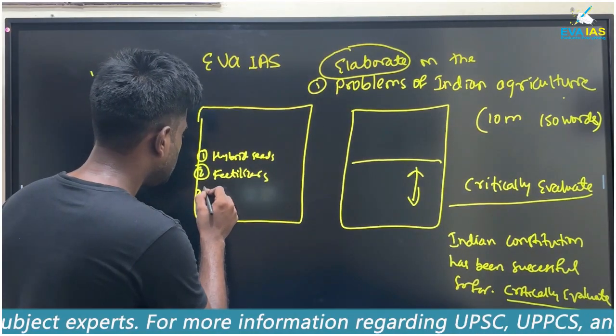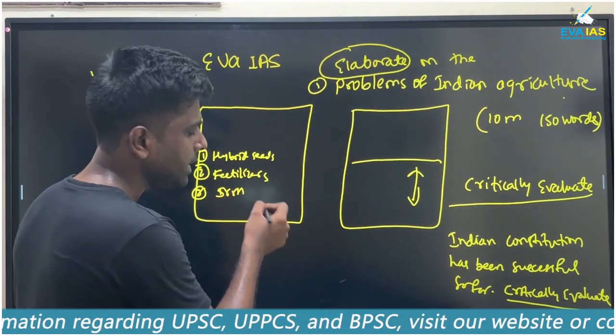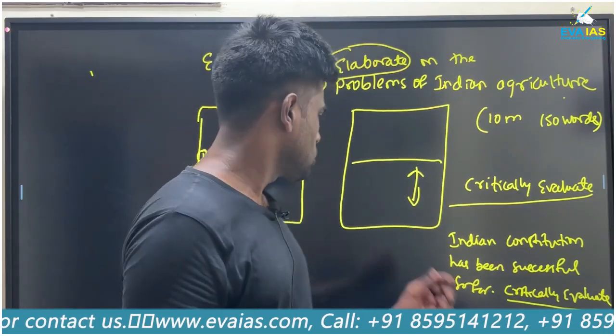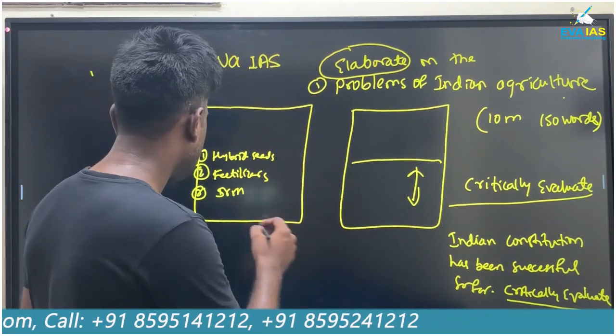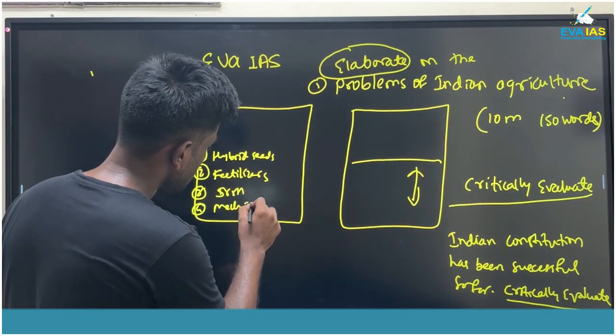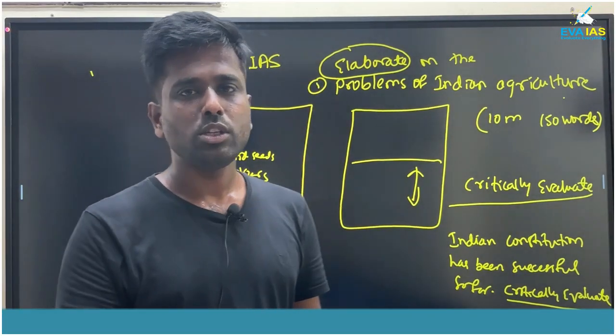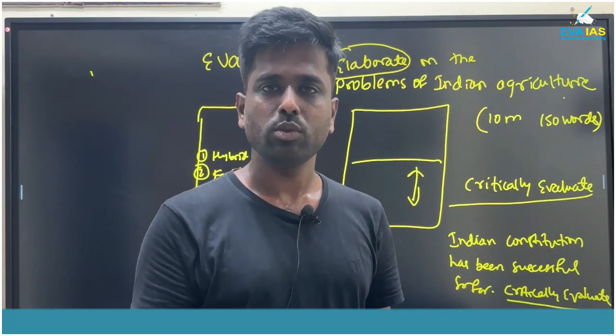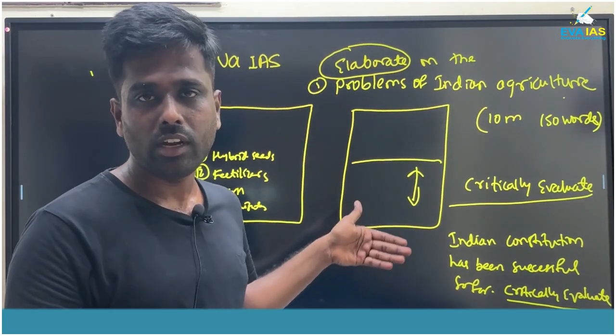Then after that you mention the irrigation. In India we hardly have 50% of the land under irrigation. So the third is the irrigation. Then fourth, you can mention the mechanization. In India we do not have mechanized tillers. What we have is bullocks so far, so we are using that. So this is the logical flow approach.